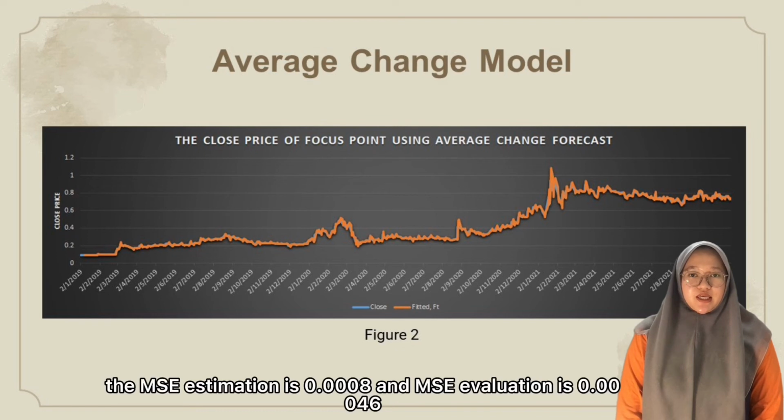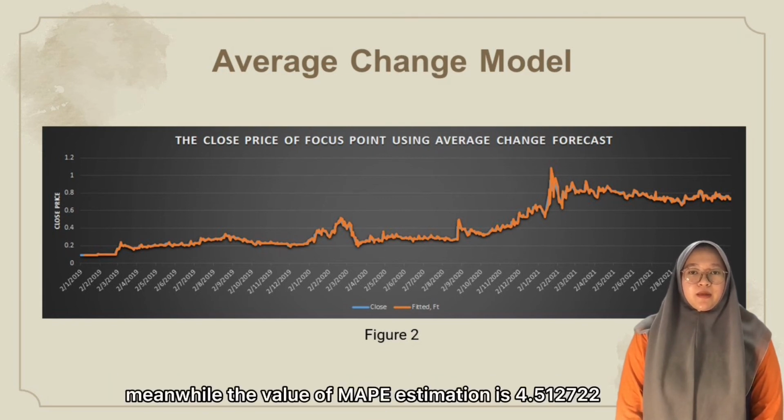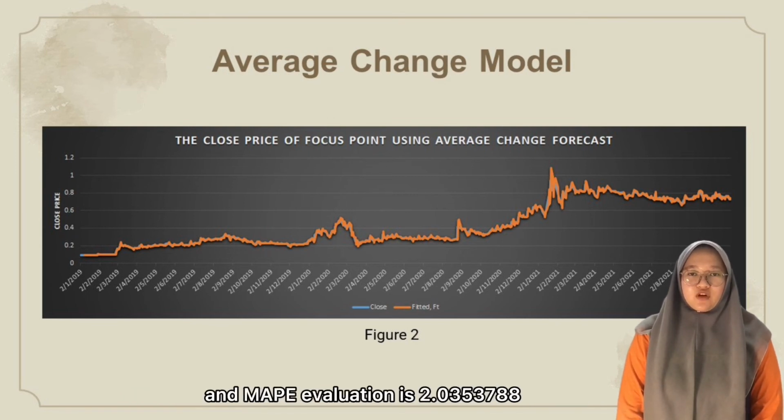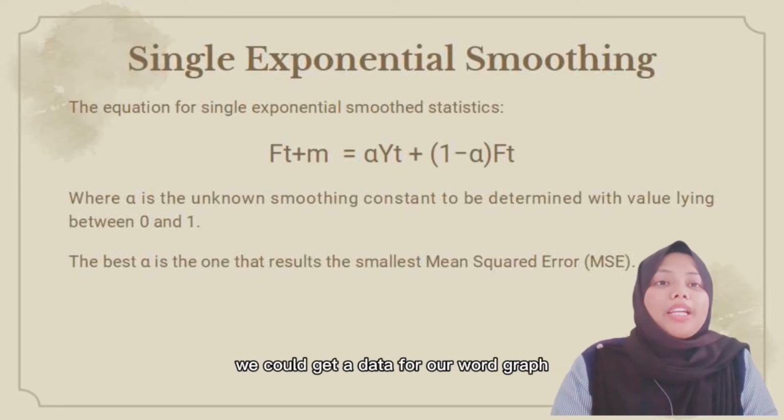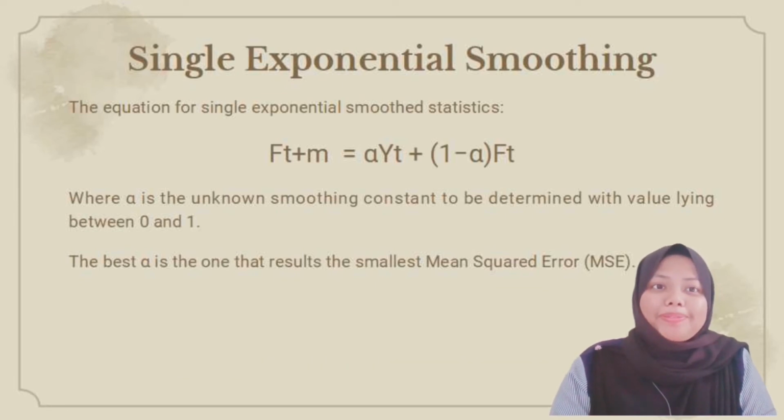The MSE estimation is 0.0008 and the MSE evaluation is 0.00046. Meanwhile, the MAPE estimation is 4.512722 and the MAPE evaluation is 2.0353788.